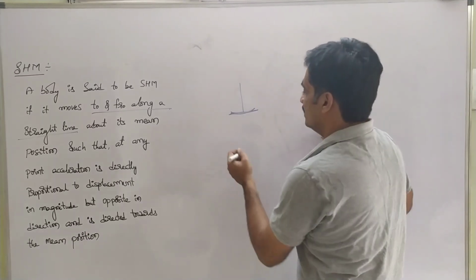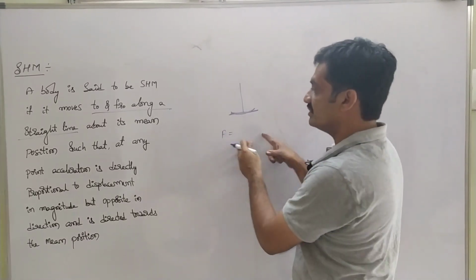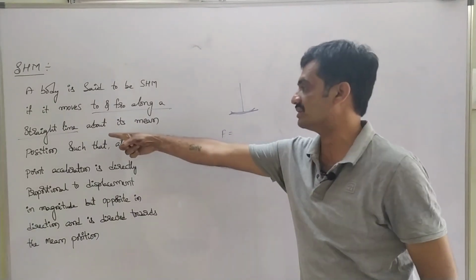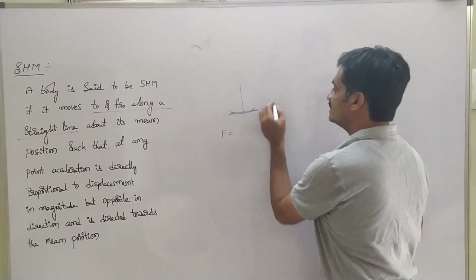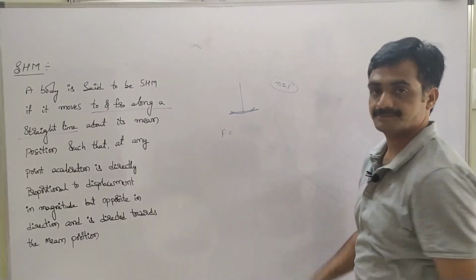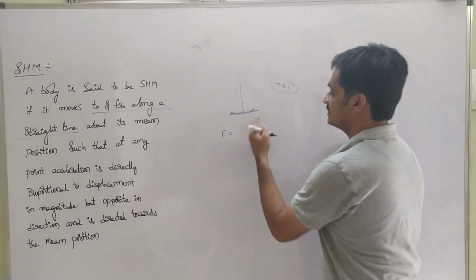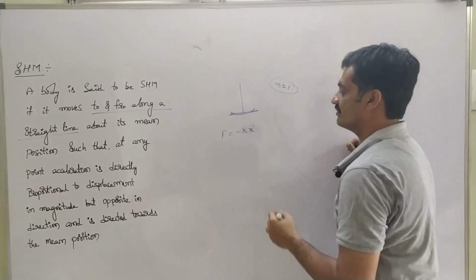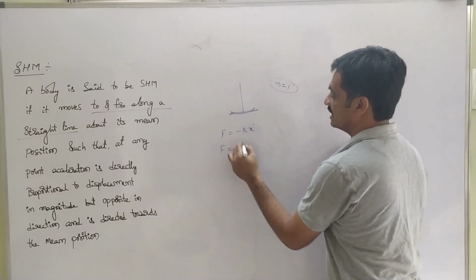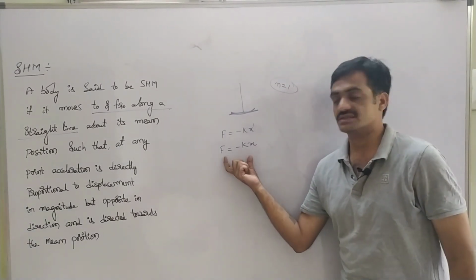According to this definition, the force acting in this case is represented with the minimum value, because the to and fro motion is along the straight line. So the minimum value is considered by taking n equals 1. As we substitute here, we have F equals minus k into x to the power of 1, nothing but F equals minus kx.